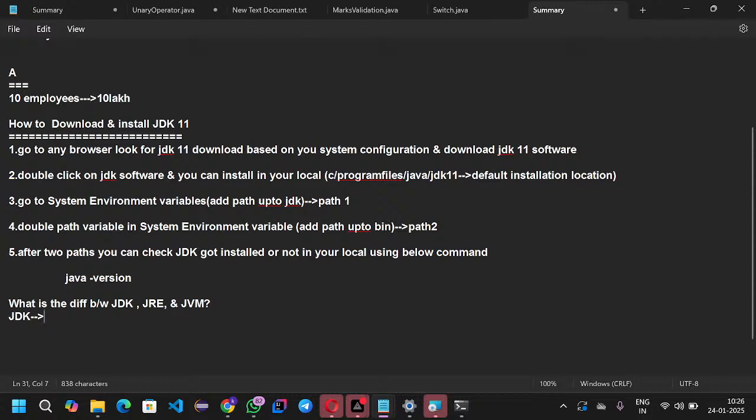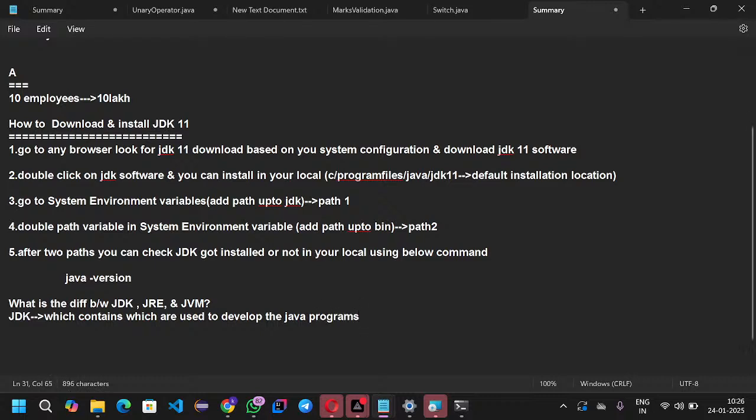JDK means Java Development Kit. So what will it do? It contains tools which are used to develop Java programs.